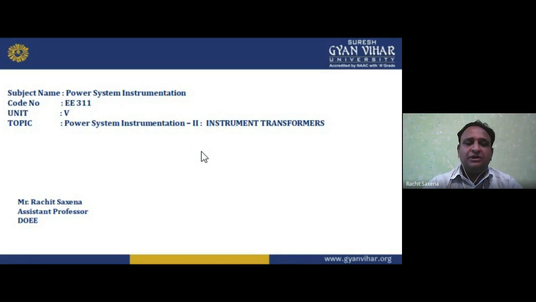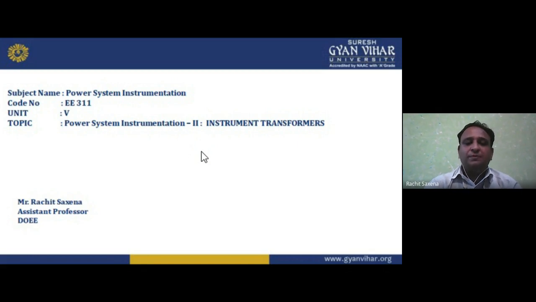As per our SUV curriculum, the code is EE311, and we are in the last unit, unit number 5. The unit name is power system instrumentation. If I am talking about power system instrumentation, my dear students, we are going to study instrument transformers, and in this topic we are going to study about the potential transformer.